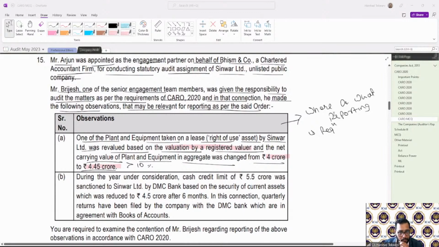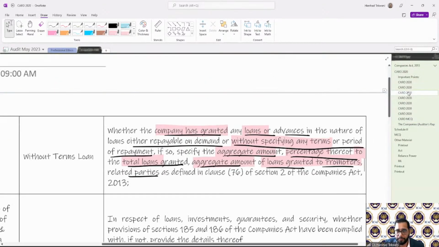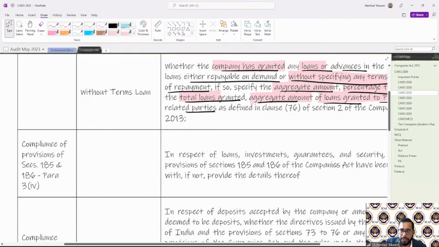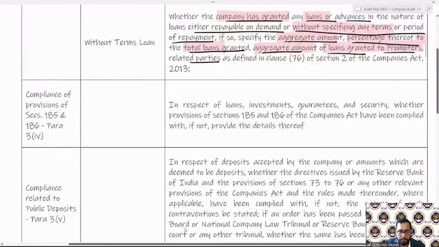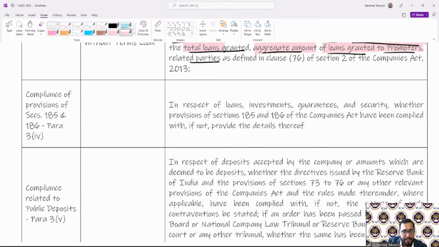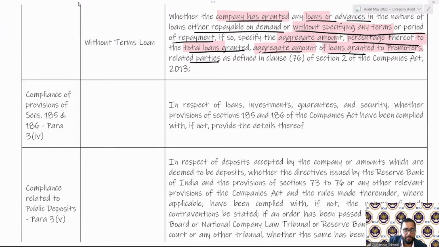Okay. Now let us see the next clause. So now it is a clause with respect to compliance. What this clause says is that it talks about my compliance with sections 185 and 186.